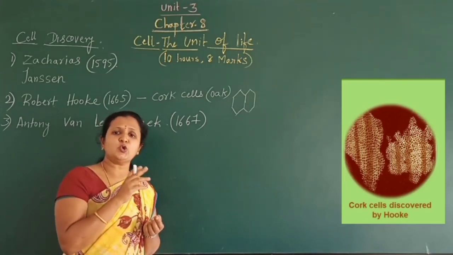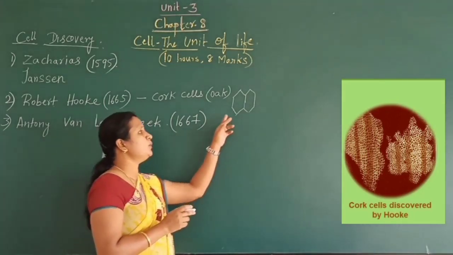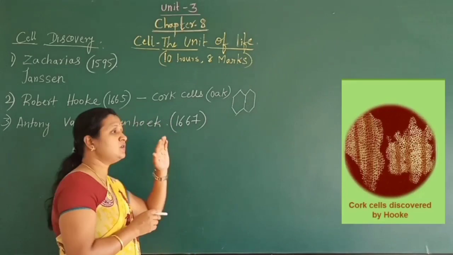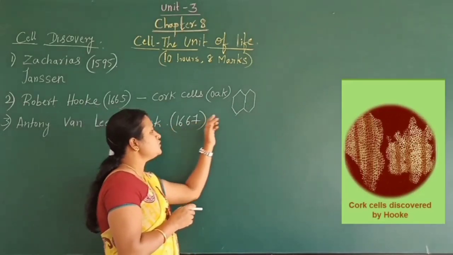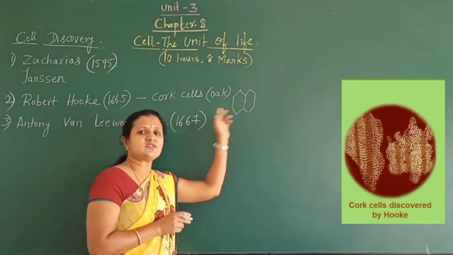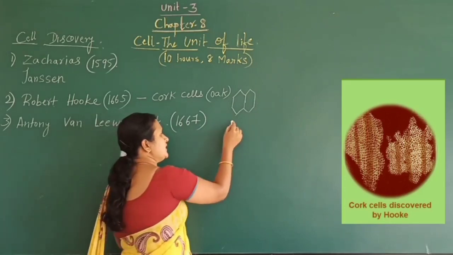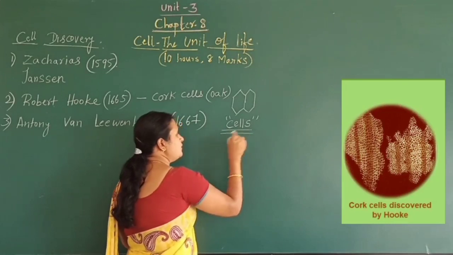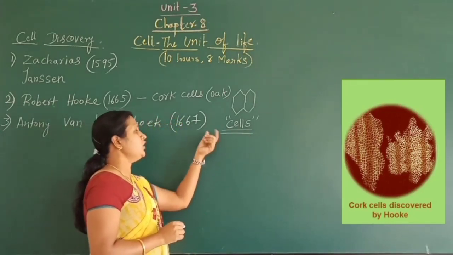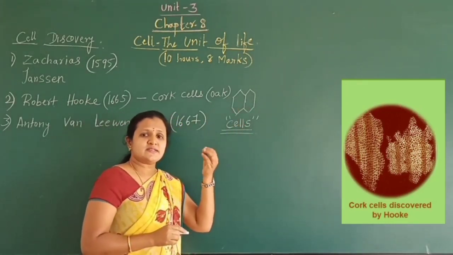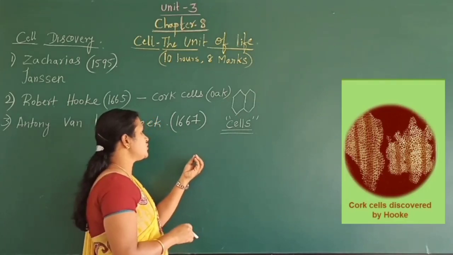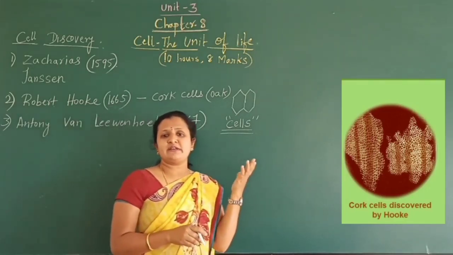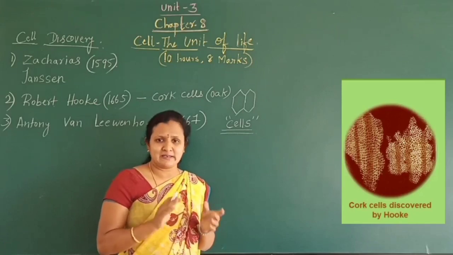So that honeycomb-like structure or room-like structure was observed by Robert Hooke. So he called these structures cells. Hence he was the first person to coin the term cell. He called these structures cells, a room-like structure, but unfortunately those cells were not living.